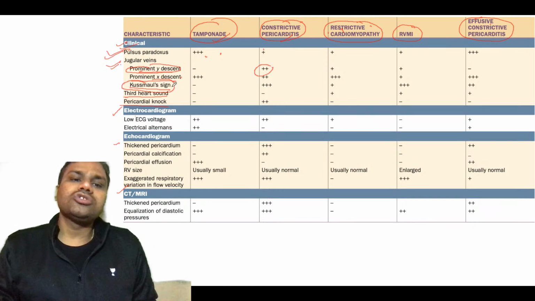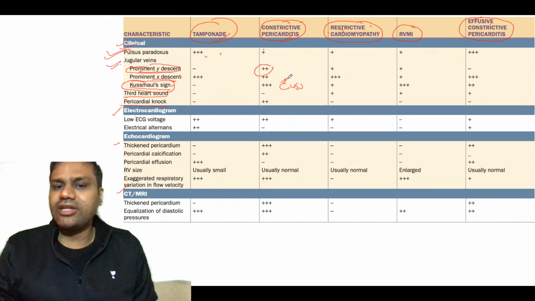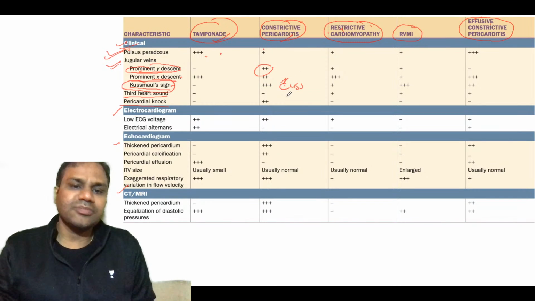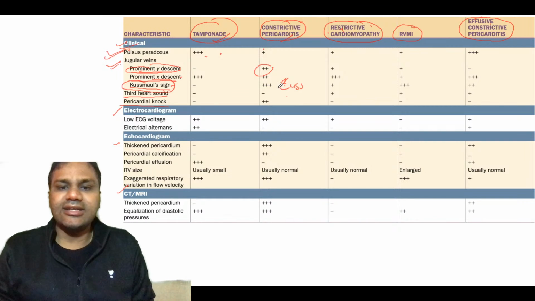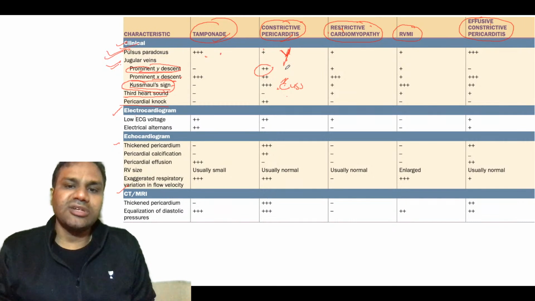And Kussmaul's, I can also say C, it looks like C also. So C for constrictive pericarditis. So Kussmaul sign is positive in constrictive pericarditis, that is one way of remembering. And obviously Y descent: in constrictive, V can be like Y, so the Y descent will be present in this.